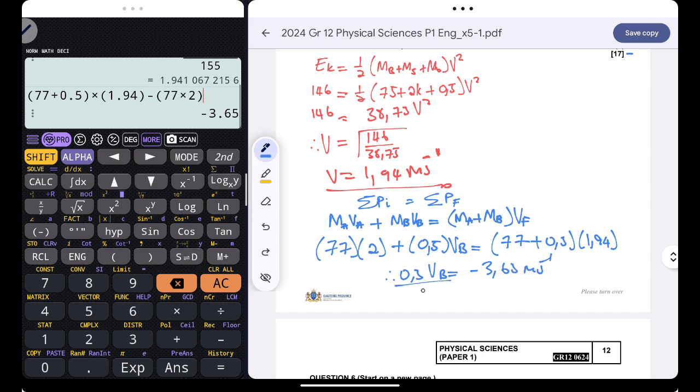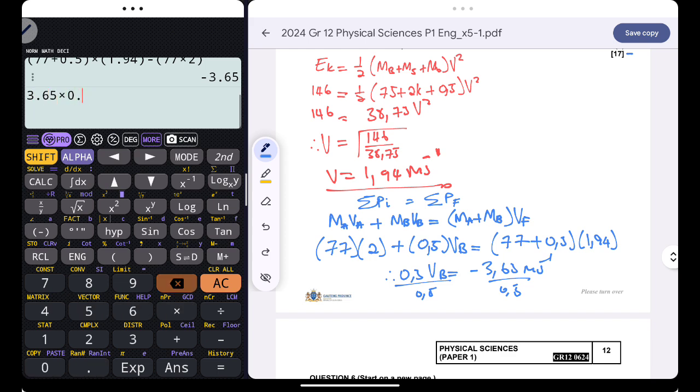And if I divide both sides by 0.5, guys, 3.65 divided by 0.5, then our velocity of the ball is just negative 7.3 meters per second.